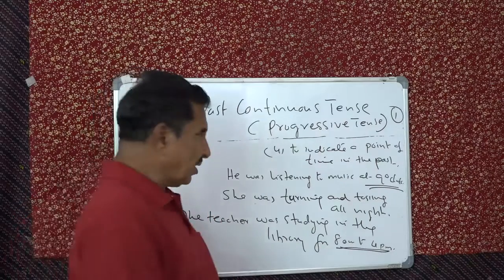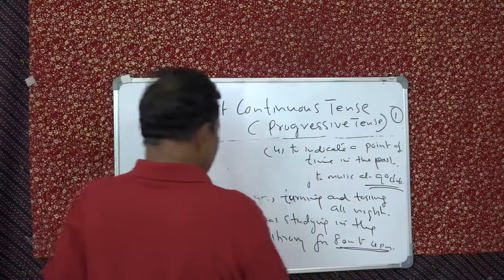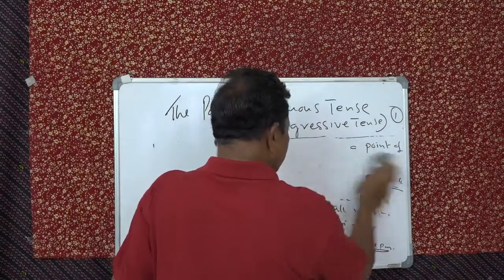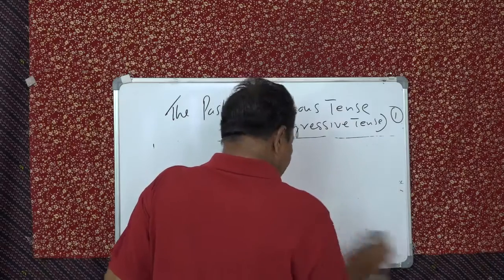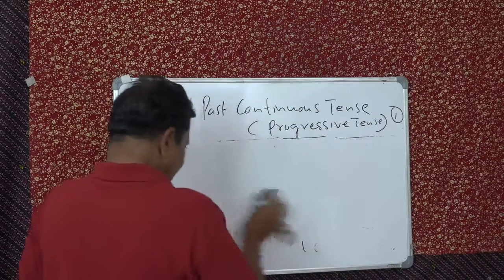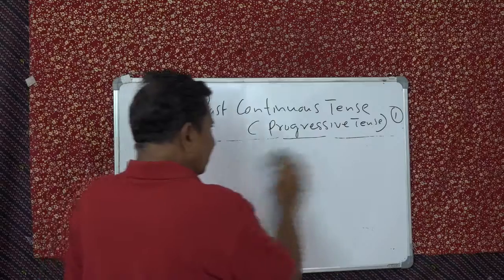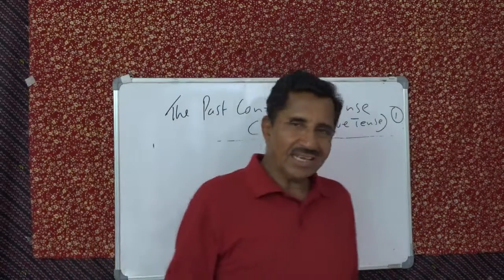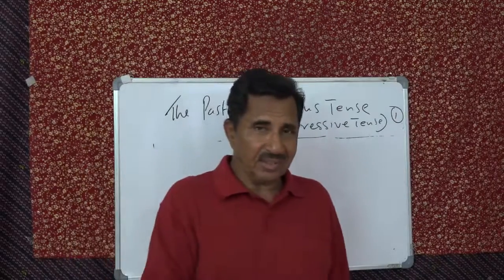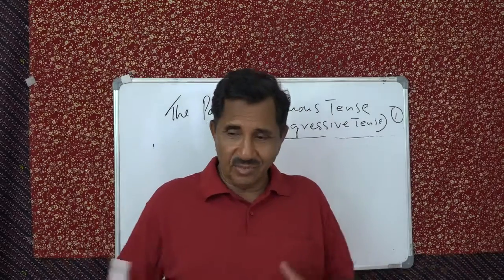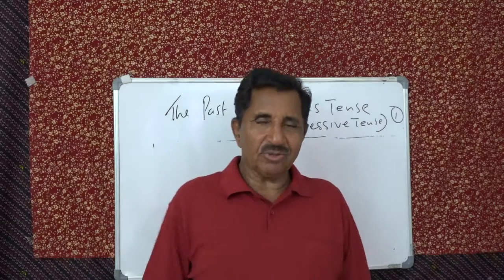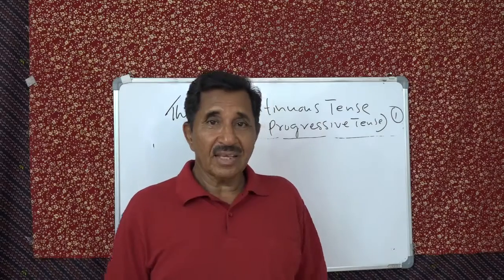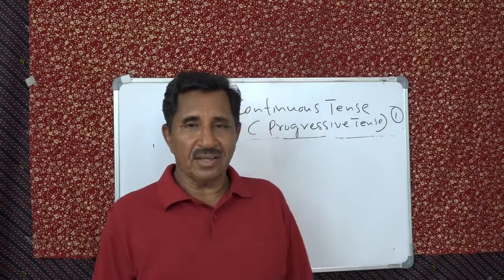Very important tense for us as far as students of English are concerned. Understand? So it has got 4 uses, but of these, the classic and most important use of this tense, we have already said, is ongoing action in the past, but when you have 2 actions, one is the background, that's the classic use of this tense. Understand? While I was dancing, he threw a chalk at me.